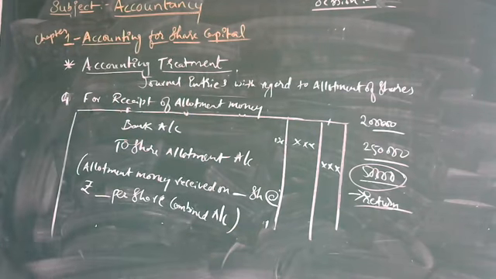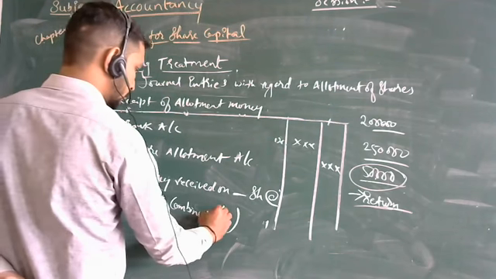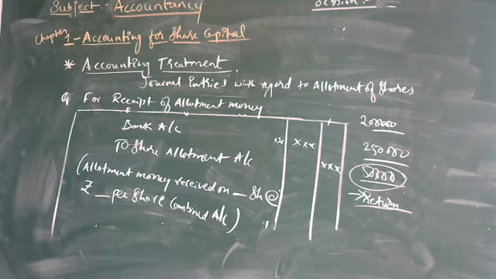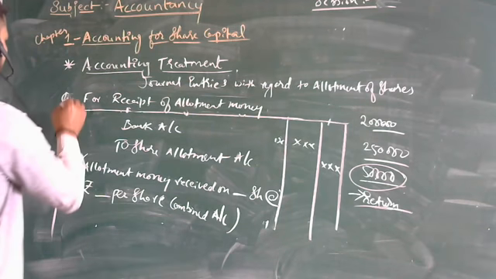So this will be the entry for receipt of allotment money: bank account debit to share allotment account. This will be the fifth entry.